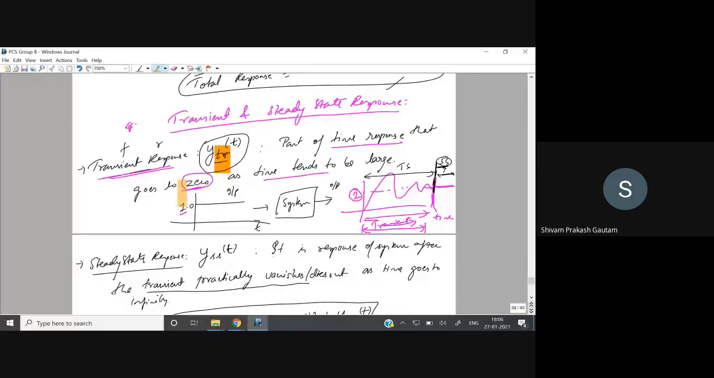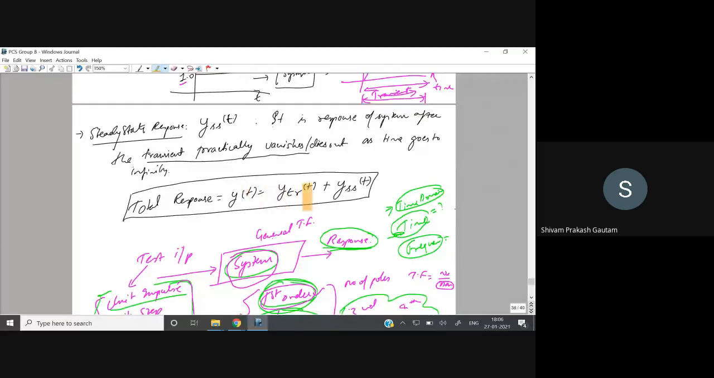So part of the time response goes to zero as time tends to be large. You can see from here to here, it is having some kind of oscillation. So we are calling this the transient time. And after the transient time is over, the steady state part of any system response starts. So total response is transient response plus steady state response.